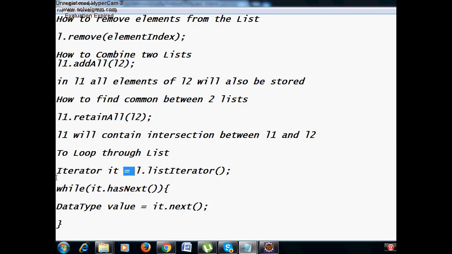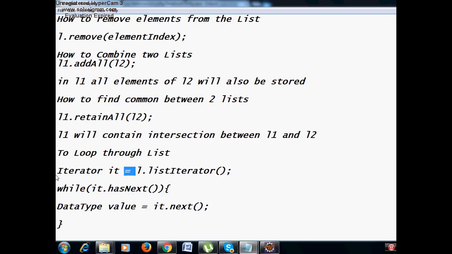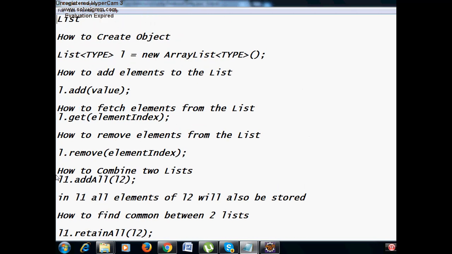Okay, and always remember the iterator will point to -1. When you say hasNext, it will come to the 0th element. It will check whether the element is present or not. If the element is present, it will return true. Otherwise, it will return false. Whereas next will give you the actual value present at that location. Okay, clear with this? Therefore under list we need to remember all these things.